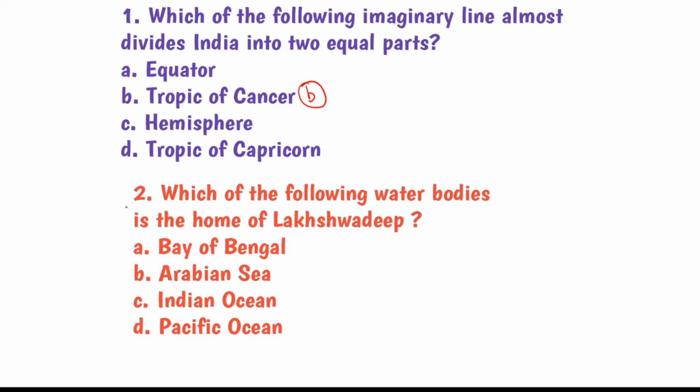Second question, which of the following water bodies is the home of Lakshadweep? Lakshadweep is situated on which sea or which water body? Options are A Bay of Bengal, B Arabian Sea, C Indian Ocean, D Pacific Ocean. Here the answer is Arabian Sea. Lakshadweep is situated on the Arabian Sea, so the right option is Arabian Sea.